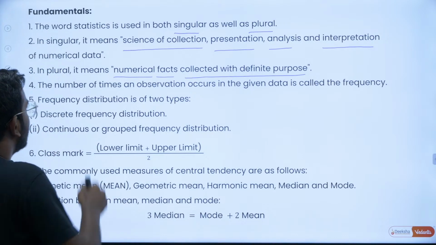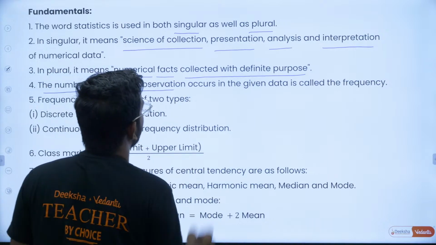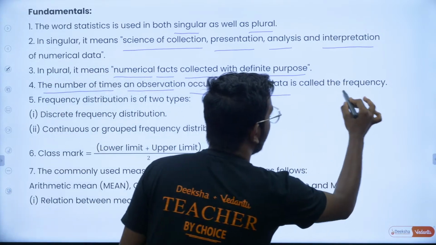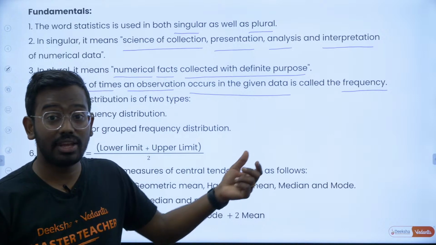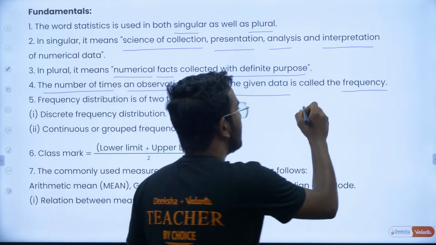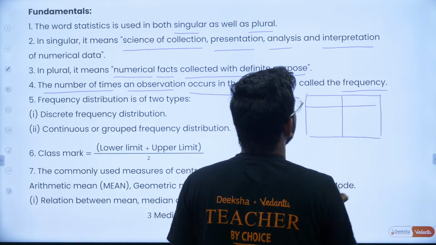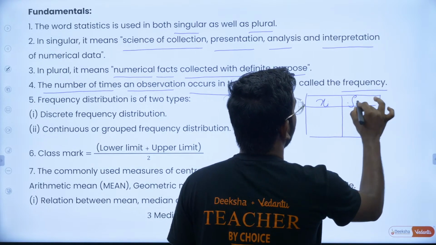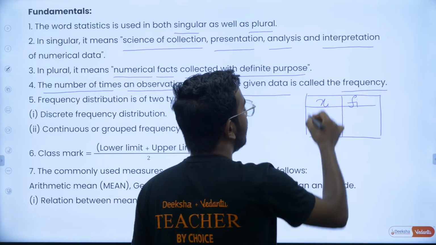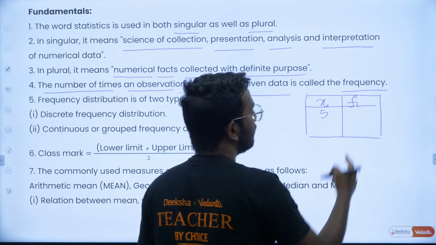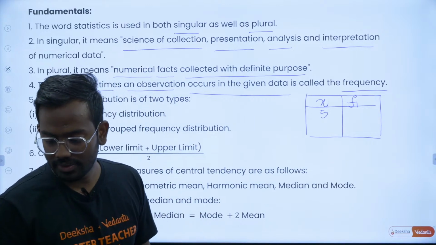The number of times an observation occurs in the given data is called frequency. You might have heard the word frequency. What do you mean by frequency? For example, you might have seen boxes like this, where this is xi and this is fi. There are some entries, for example 5, and the frequency is given. What is the frequency given?